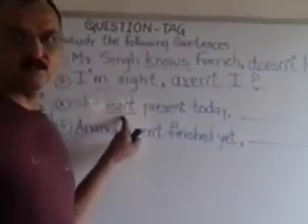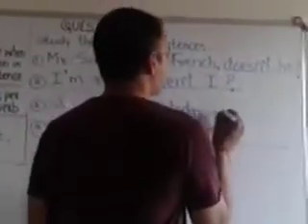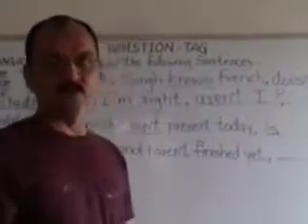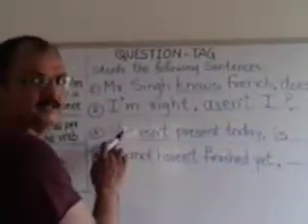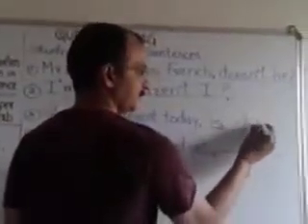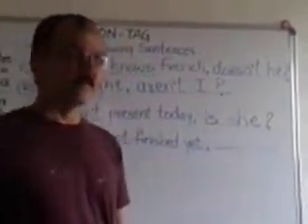What is the positive form of isn't? It is is. The pronoun is she. I have to write the same one here, and the question mark.